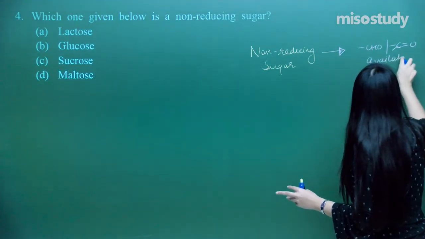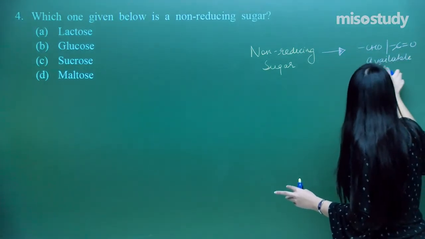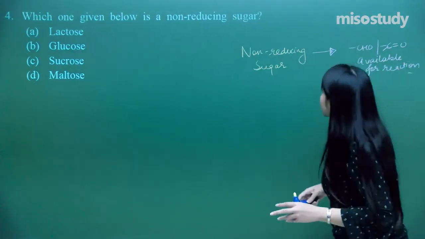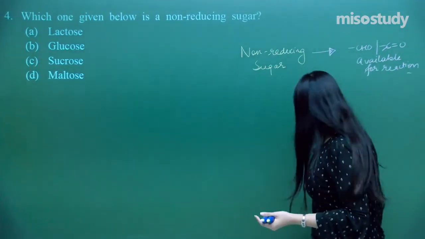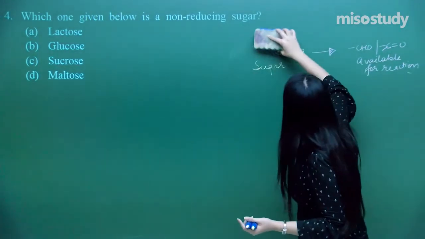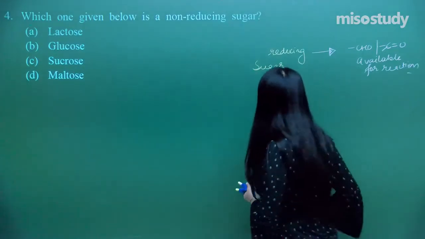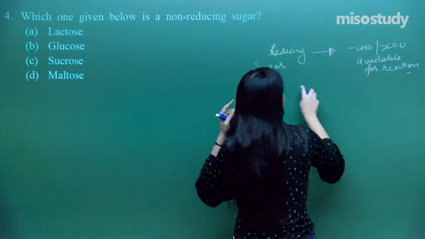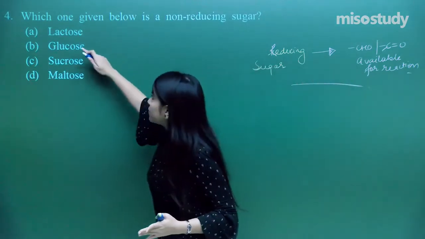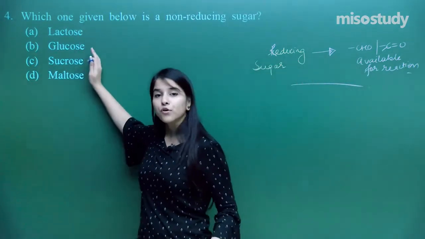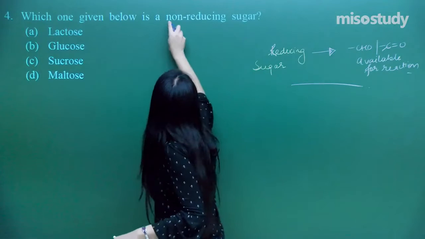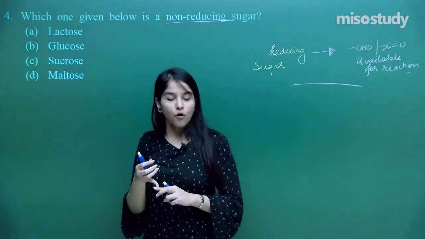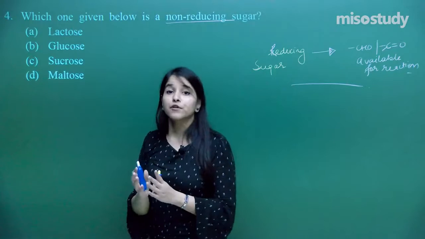available for reaction. That is what is known as the reducing sugar. That means it is giving up the reaction. So that is a reducing sugar. And I need to have a proper idea about the structures of all the four given in order to find the non-reducing one having no such kind of aldehydic or ketonic group available for the reaction.